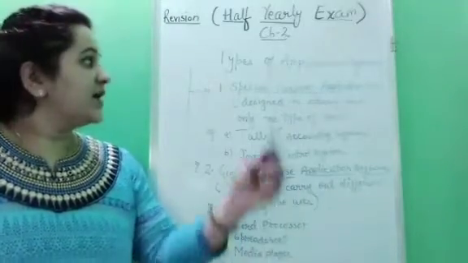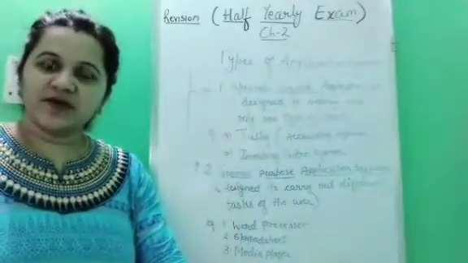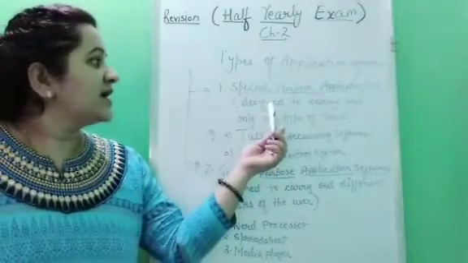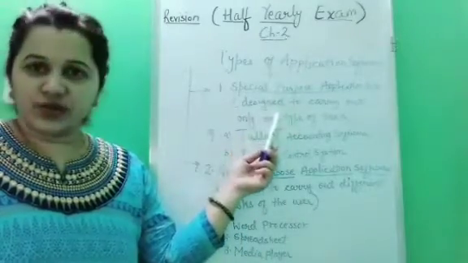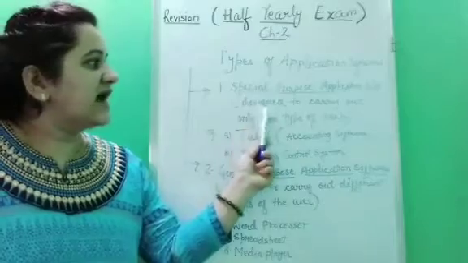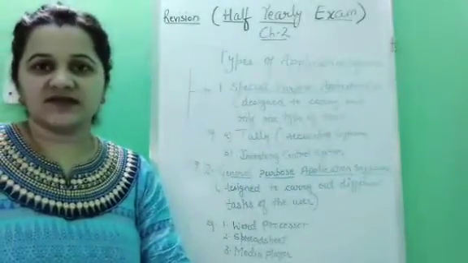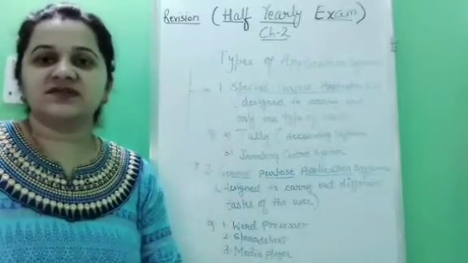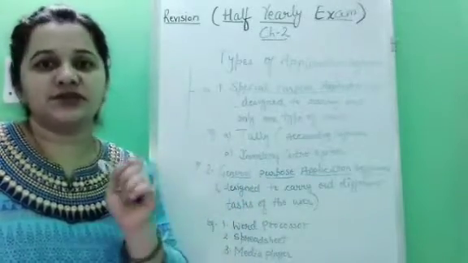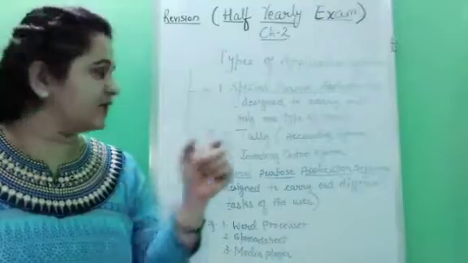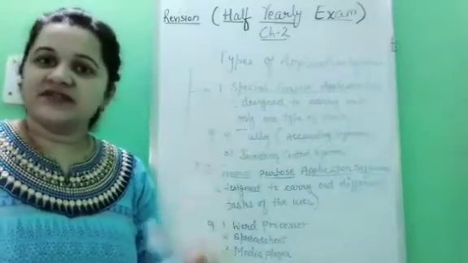Okay children, now what is a special purpose application software? It is an application software which is designed to carry out only one type of task. Means using this software we can do only a particular task. Let's take an example. Tally. What is Tally?